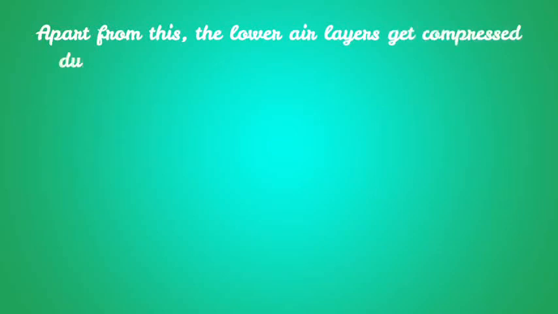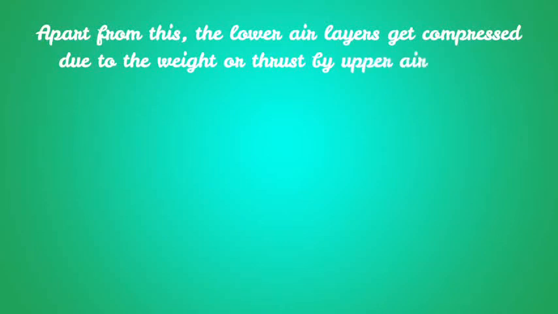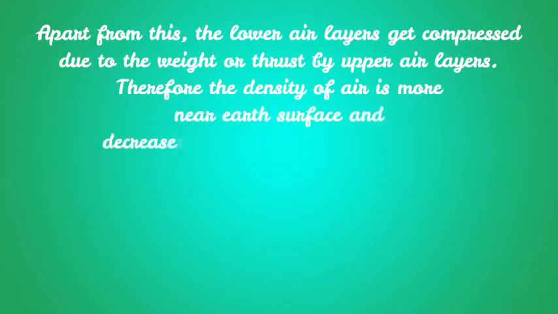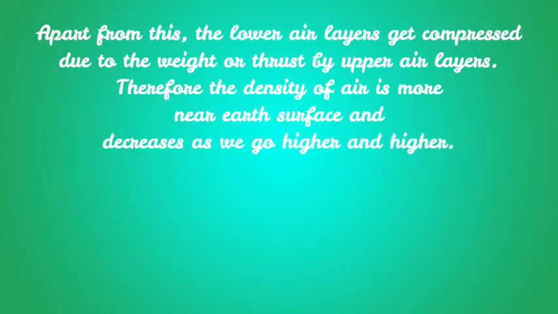Apart from this, the lower air layers get compressed due to the weight or thrust of the upper layers. Therefore, the density of air layers is more near the Earth's surface, and it decreases as we go higher and higher.